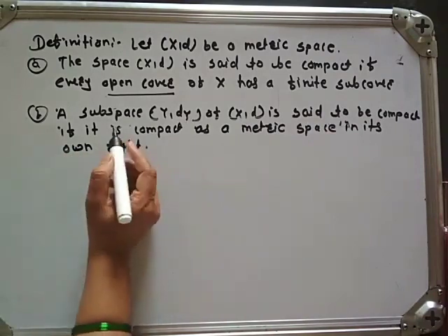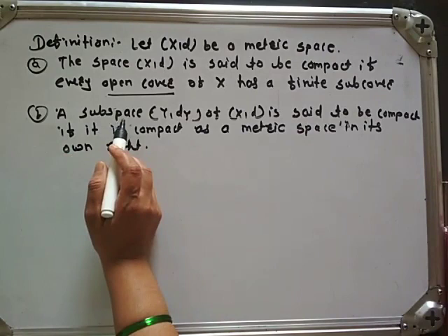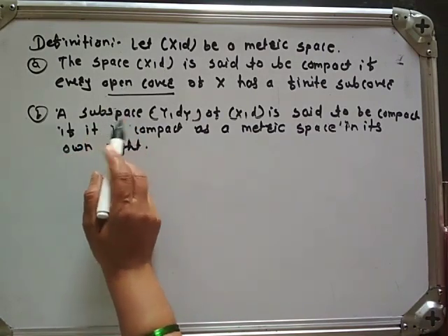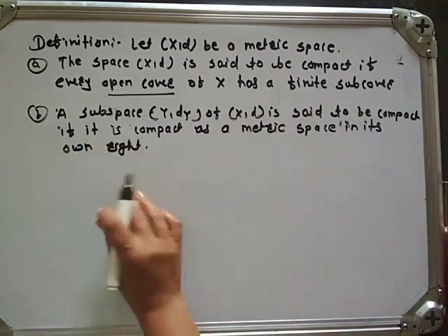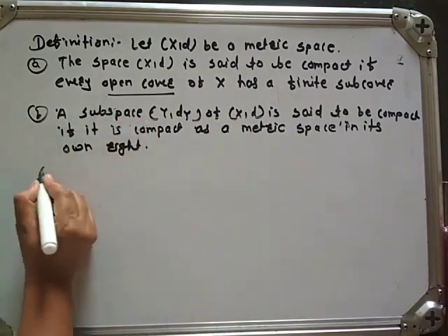Means what? Every open cover of this subspace has a finite subcover. Then we say that this subspace is compact.